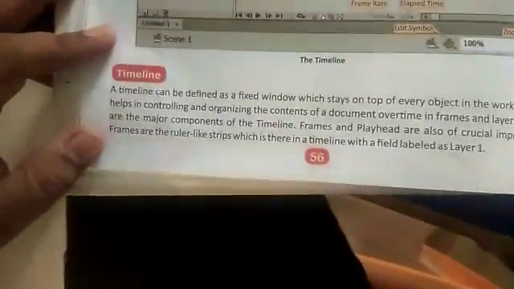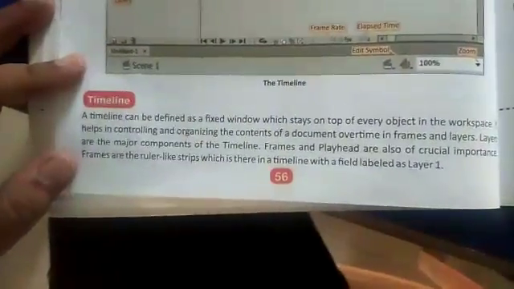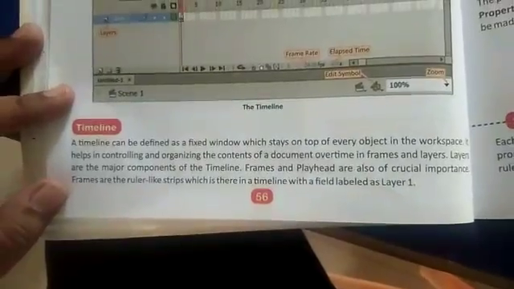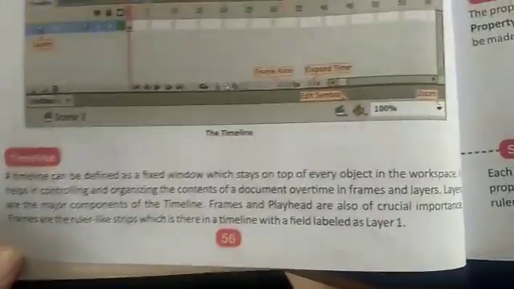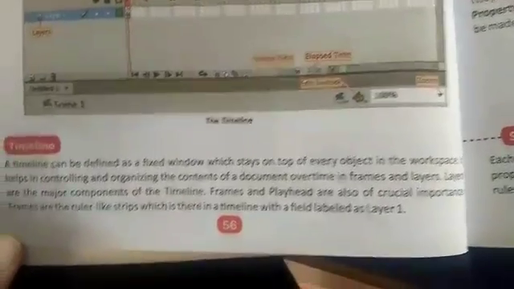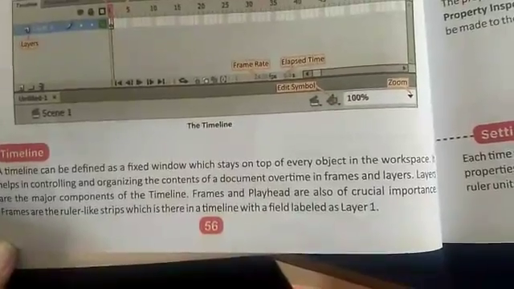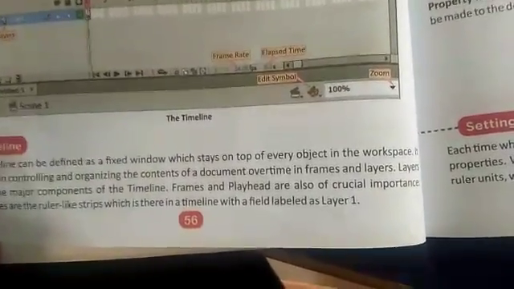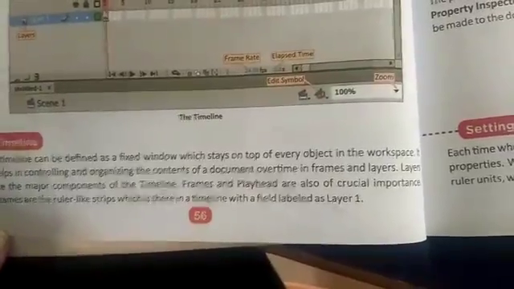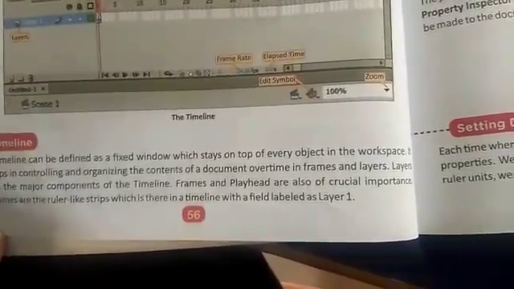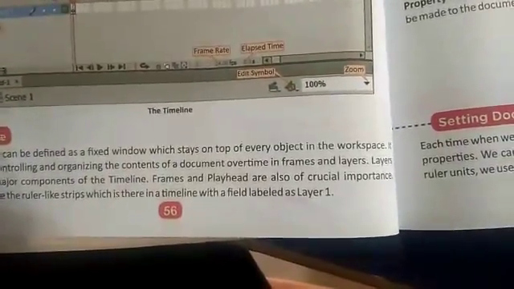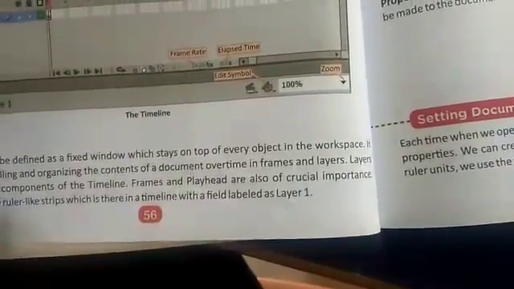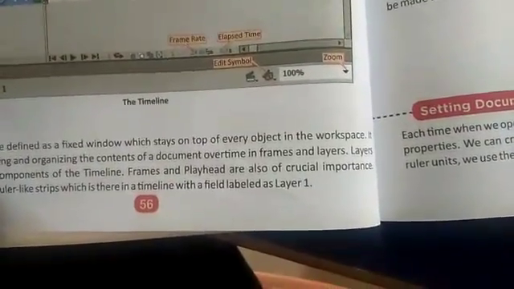Now, next is the timeline. What is a timeline? A timeline can be defined as a fixed window which stays on top of every object in the workspace. It helps in controlling and organizing the content of a document over time in frames and layers. Layers are the major component of the timeline. Frames and playhead are also crucially important.